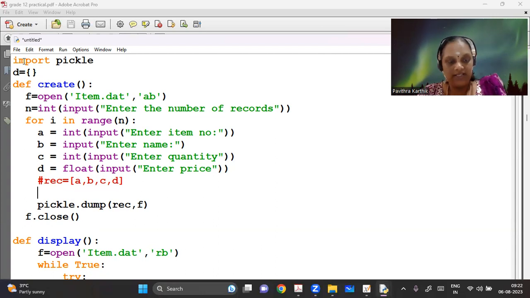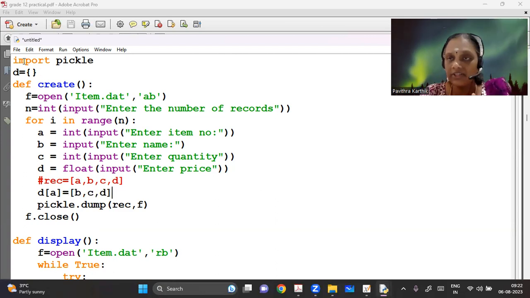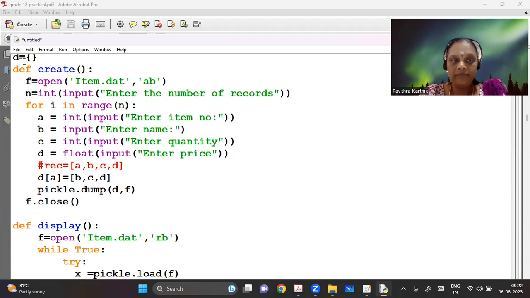So in this case, now I have to say D of A, right? The key value should be the item number, equal to BC. Very straightforward. I have taken a dictionary and I have put a key as the item number, and the name, quantity, and price become the values for the key. So otherwise it remains the same. Instead of record, I'm going to now dump D. No other change. The program remains the same.